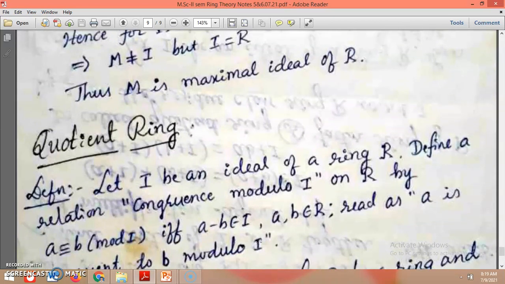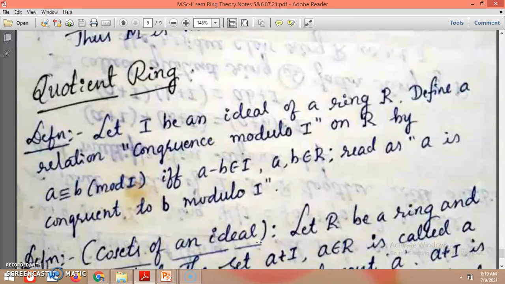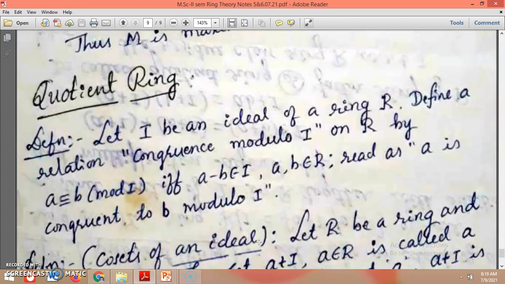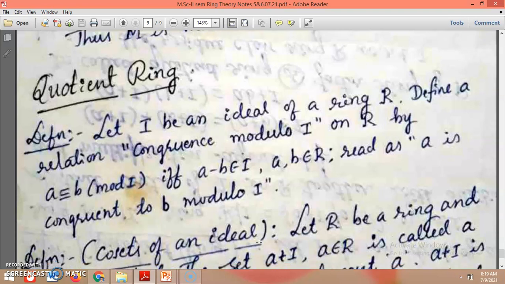And then we shall see the quotient ring definition. We shall discuss the definition of quotient ring, and in the next video we shall see the properties of quotient ring.